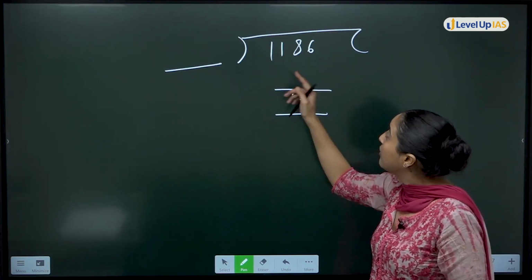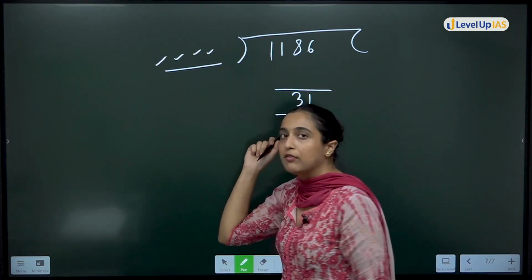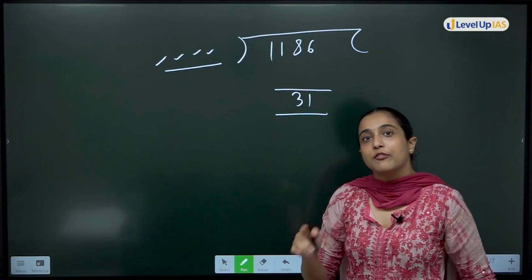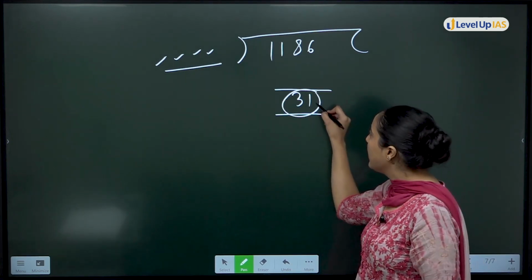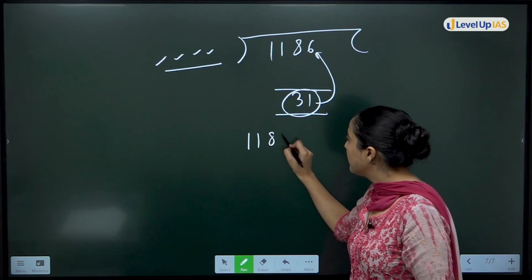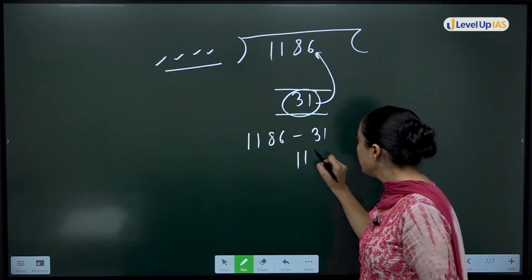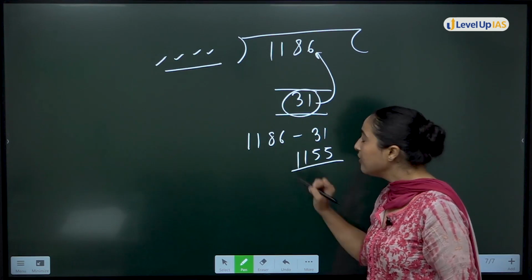So हमने what did we do? We have to find how many such values are possible that will give you remainder 31. फिर हमने क्या था? Remainder क्या है? Extra है इसमें. That means 1186 में से if I subtract 31, 1155, then what will I get?